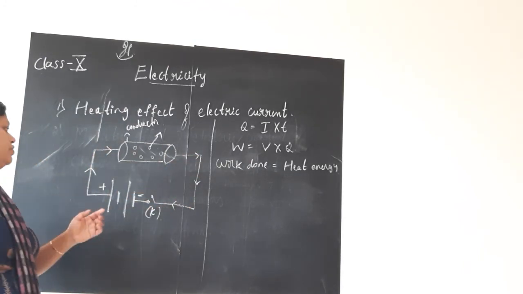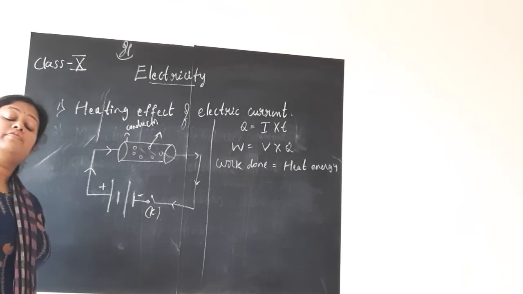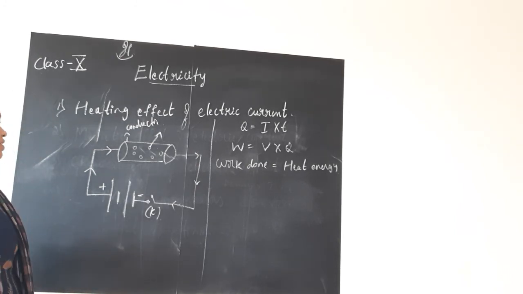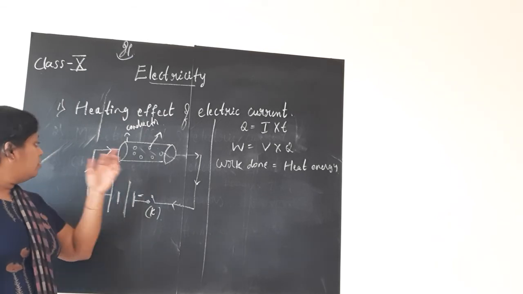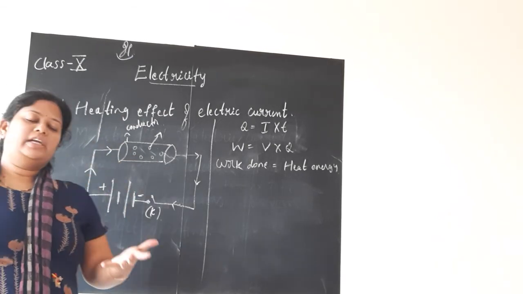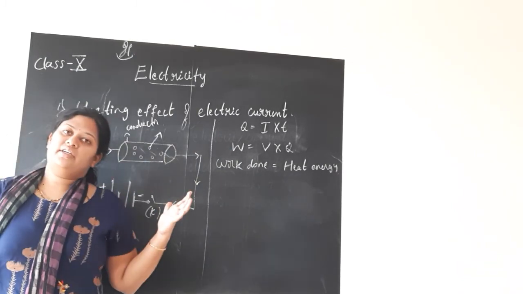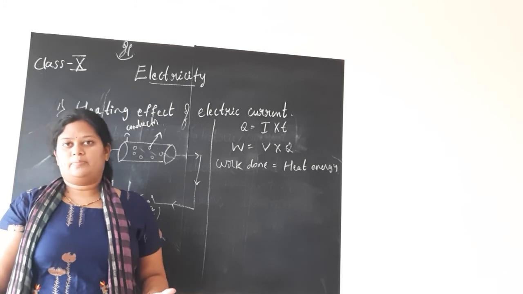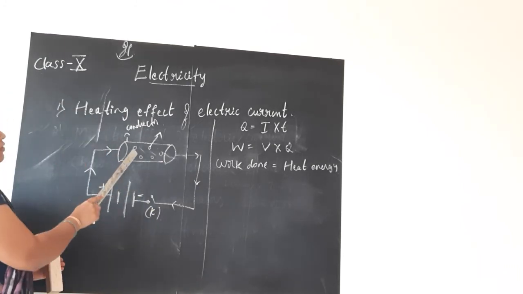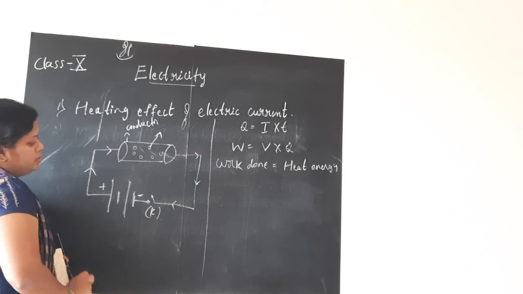Current always flows from higher potential to lower potential, that is, from the positive of the battery towards the negative of the battery. Now, whenever you consider any conductor, children, any material is made up of atoms, correct? So this conductor we have considered here also has its atoms in it. So when we connect this conductor to a battery and the plug key, and we switch on the plug